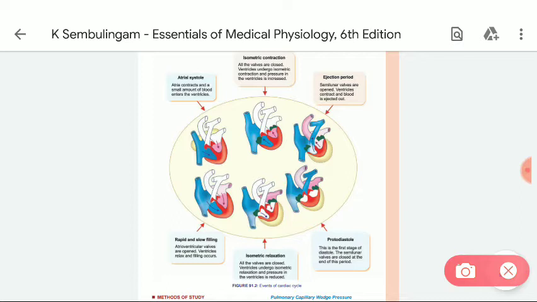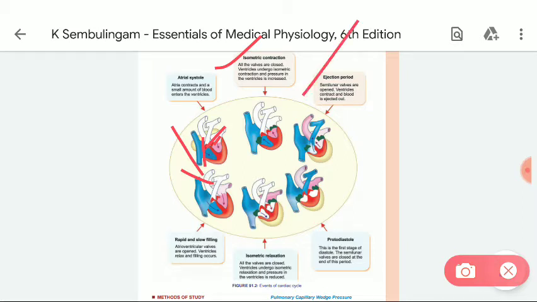Atrial systole: atria contract and a small amount of blood enters the ventricle. Then isometric contraction follows. All the valves are closed. Ventricle undergoes isometric contraction and pressure in the ventricle increases.